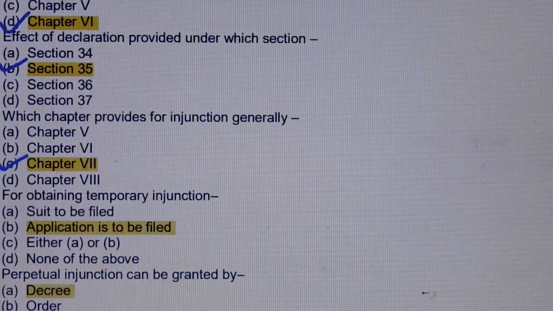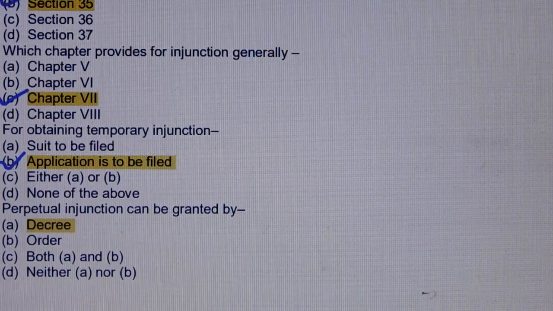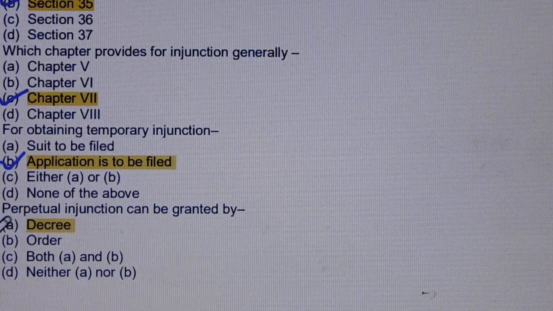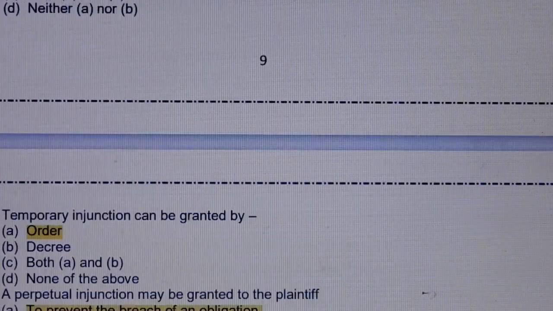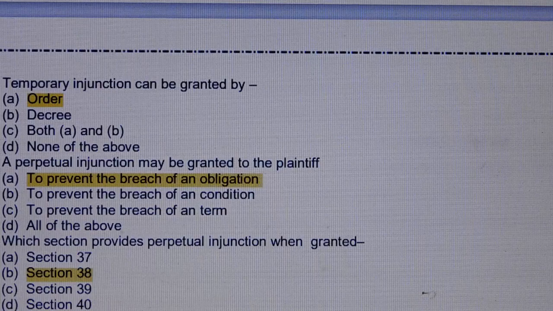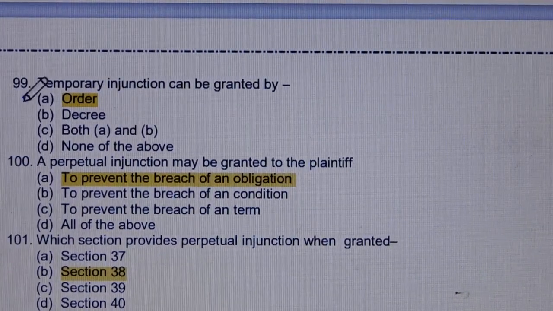Question number 97. For obtaining a temporary injunction, answer is option number B, an application is to be filed. Question number 98. Perpetual injunction can be granted by, answer is option number A, decree. Question number 99. Temporary injunction can be granted by, answer is option number A, order.